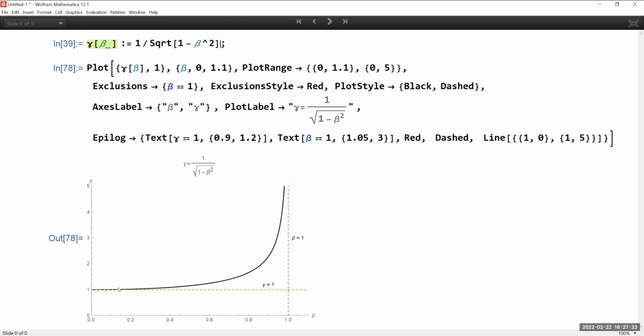Gamma is 1. Once velocity starts to increase and you are at 80% the speed of light, then gamma is appreciably more than 1, and it's still less than 2. When you are at 90% the speed of light, you're looking at something like 2.5. Gamma is greater and greater than 1. But when you approach the speed of light, obviously this becomes an asymptotic behavior, and gamma becomes bigger and bigger. At this point in here, we are at probably 98 or 97%. Gamma is 5. But it's going to increase to infinity if you reach the speed of light, because of this behavior. Does this make sense? Does this graph make sense to you guys?